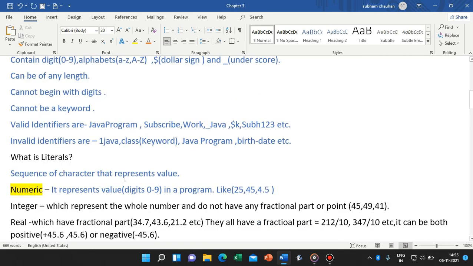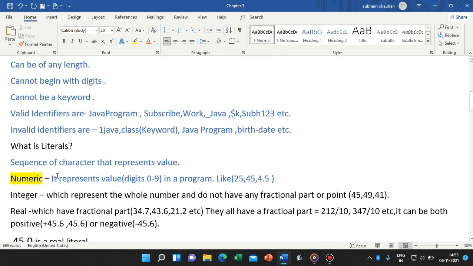A sequence of characters that represents a value is known as a literal. These represent values in a program. They can be numeric or non-numeric. Numeric means digits 0 1 2 3 4 5 6 7 8 9. Those which represent these are known as numeric.